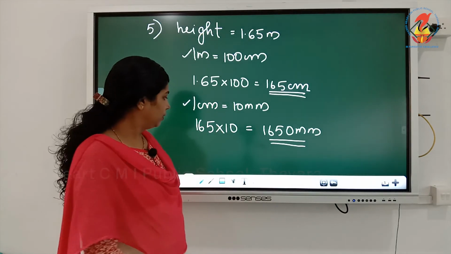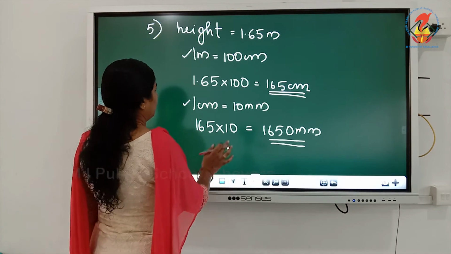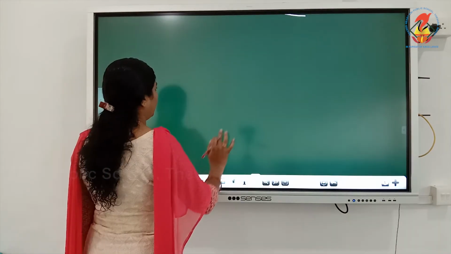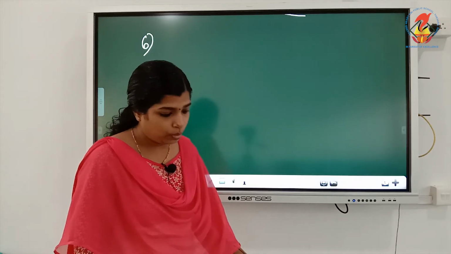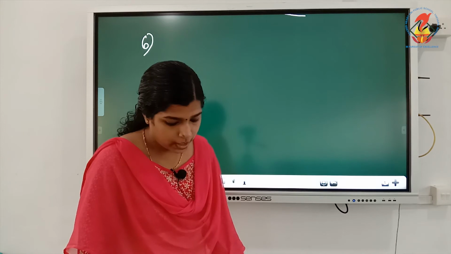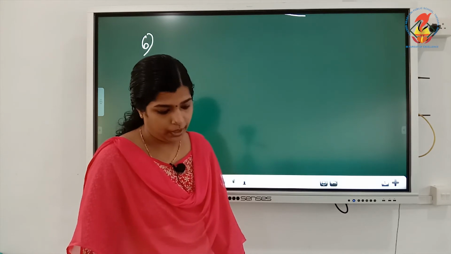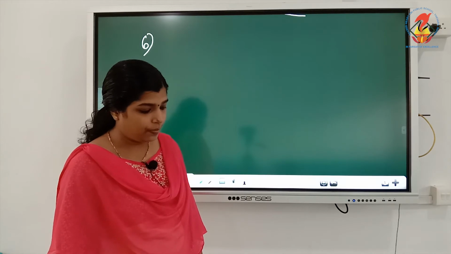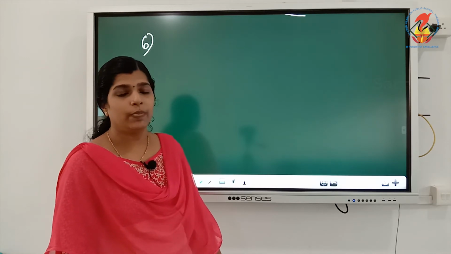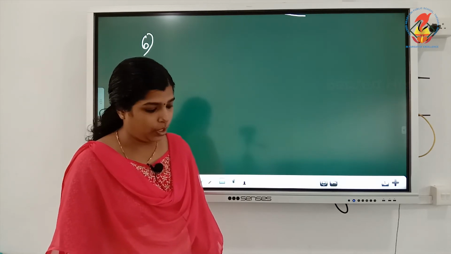Then the sixth one: the distance between Radha's home and her school is 3250 meters. Express it in kilometers. Distance means the length of the space between any two points.